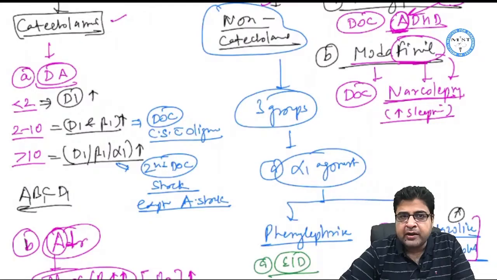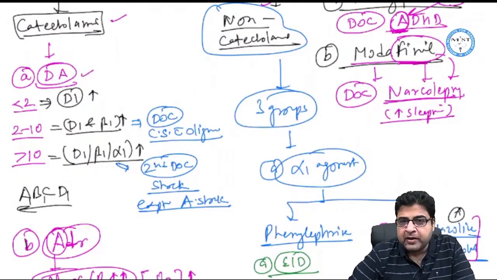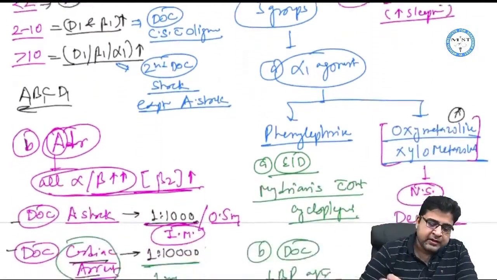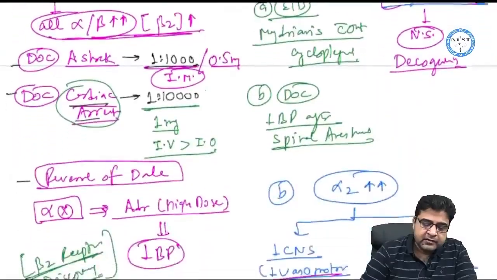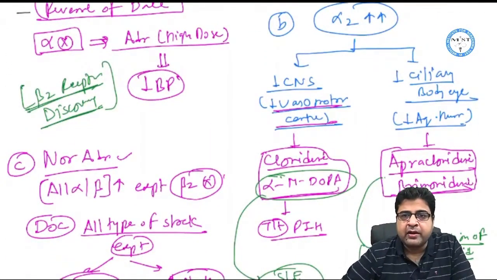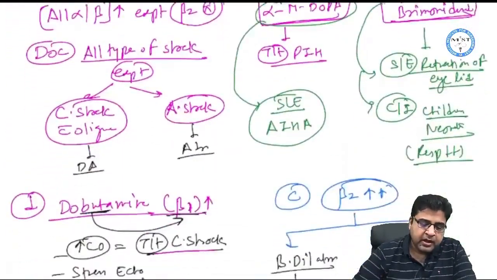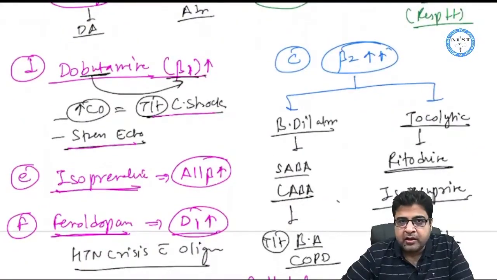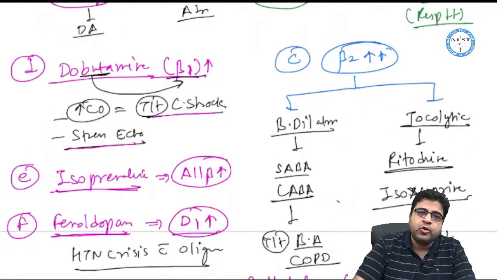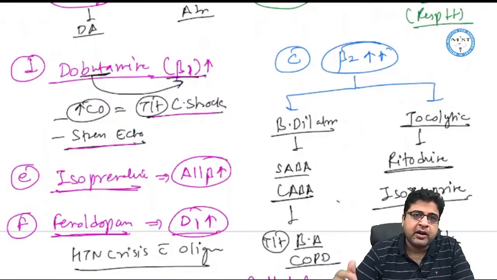The three natural catecholamines are dopamine, adrenaline and noradrenaline. And there are 3 synthetic catecholamines: dobutamine, isoprenaline and fenoldopam.